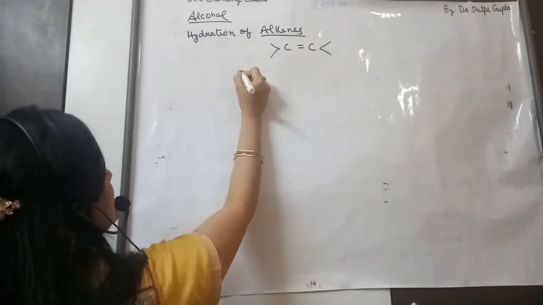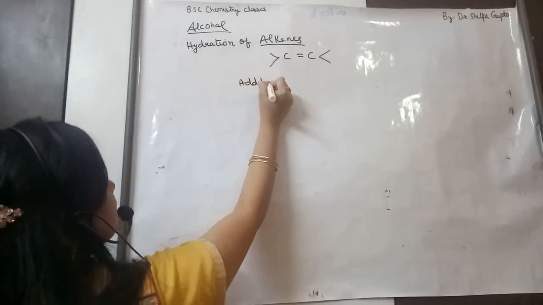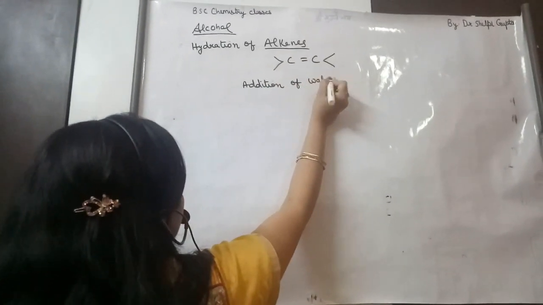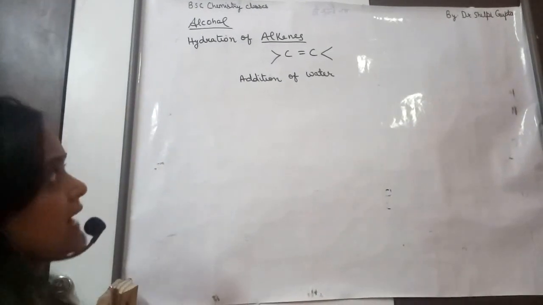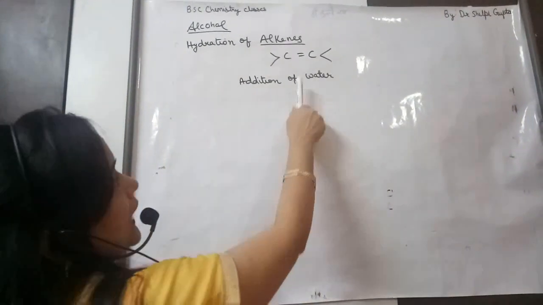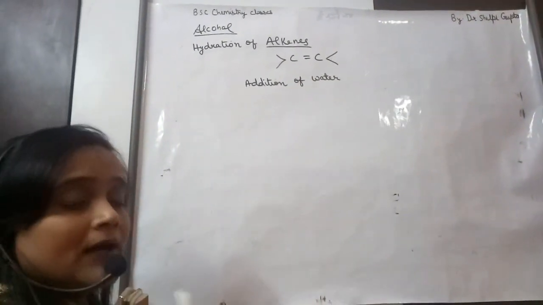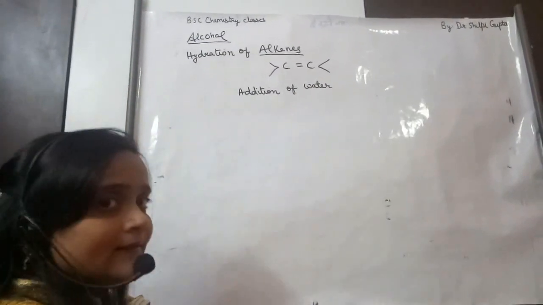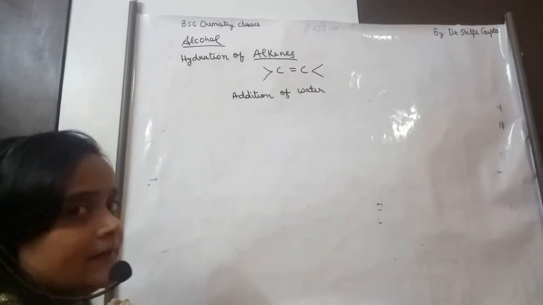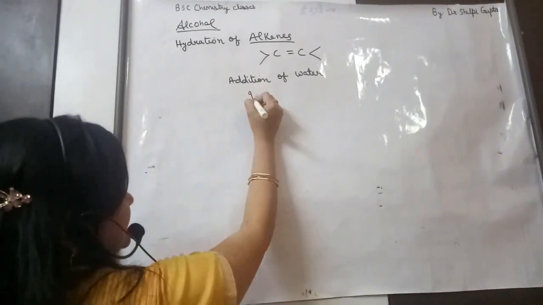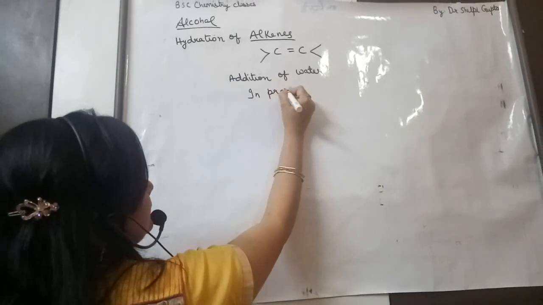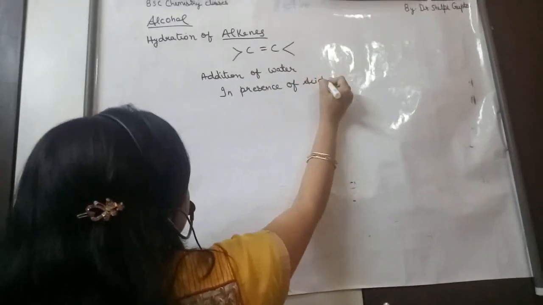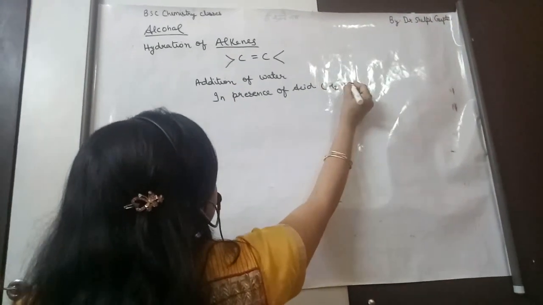Hydration means addition of water. In this reaction, addition of water to alkenes is done, but as the double bond doesn't react with water directly, these reactions are carried out in the presence of acids like sulfuric acid or any other strong acid.